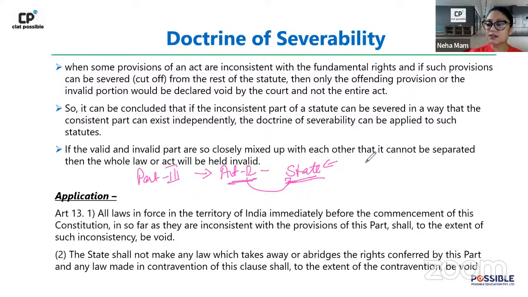Because most of the fundamental rights are enforceable against the state, right? That is why there is this definition of state which is given in Article 12 itself, right? So we are not going in for that right now. We are moving on to Article 13.